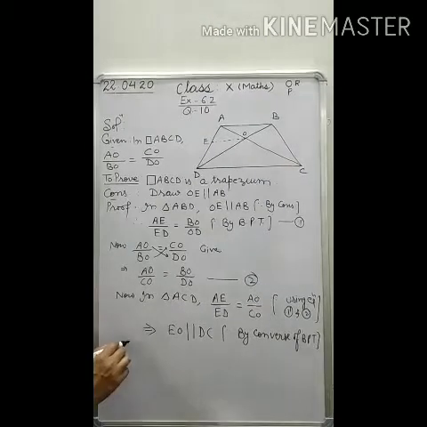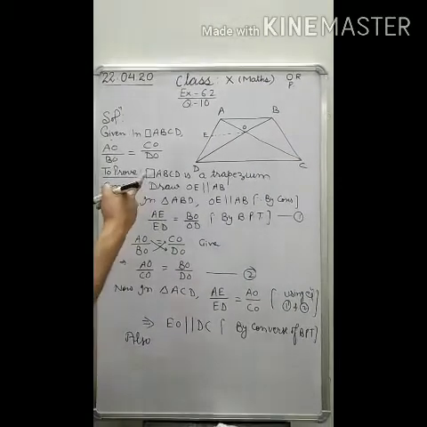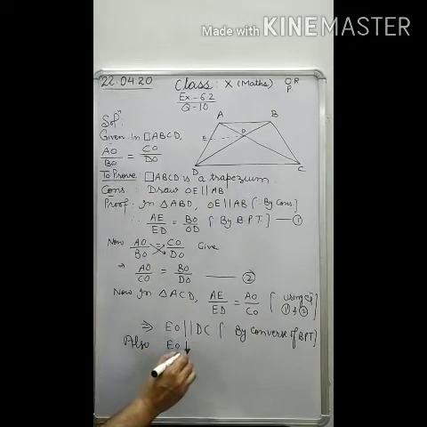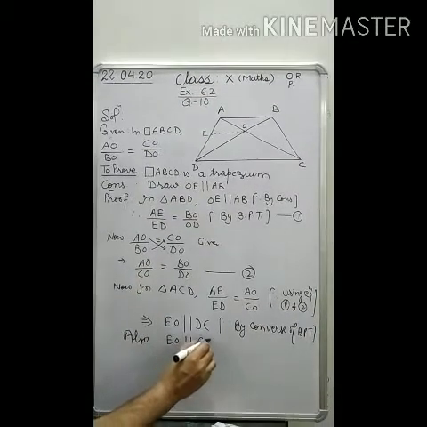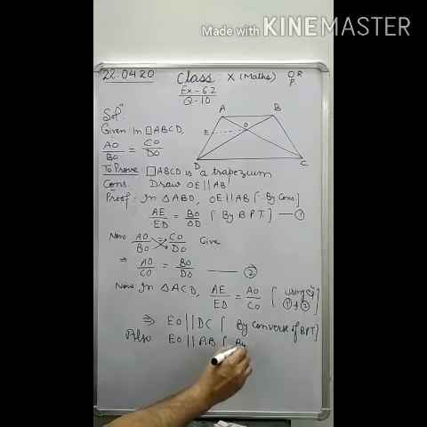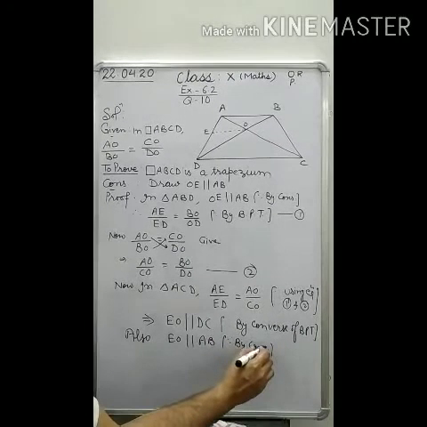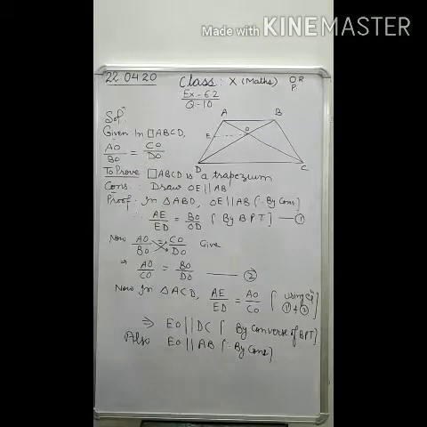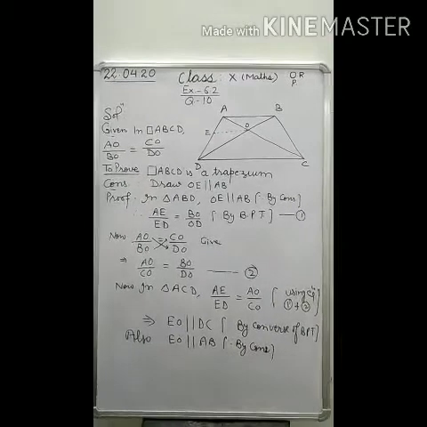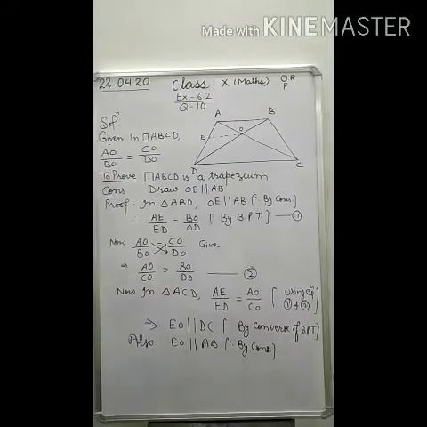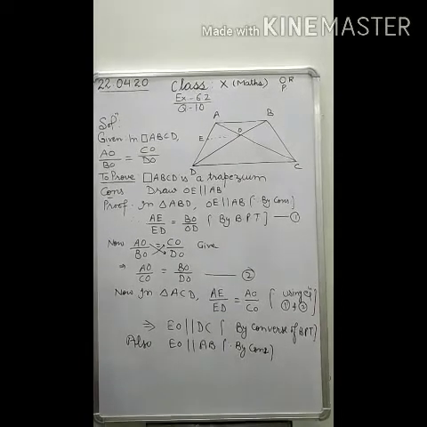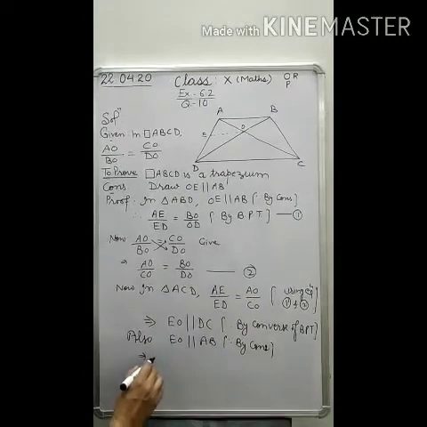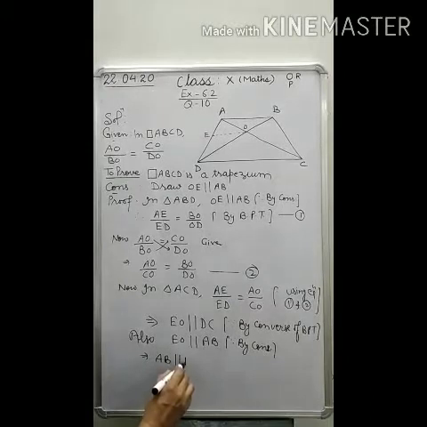And also, in the beginning you have taken this EO, this EO was also parallel to AB. Why is it so? Because by construction. Now just see this. Here AB is also parallel to EO and CD is also parallel to EO. It means these two lines are parallel to the same line. It means both these lines will be parallel to each other. So this implies AB will be parallel to DC.